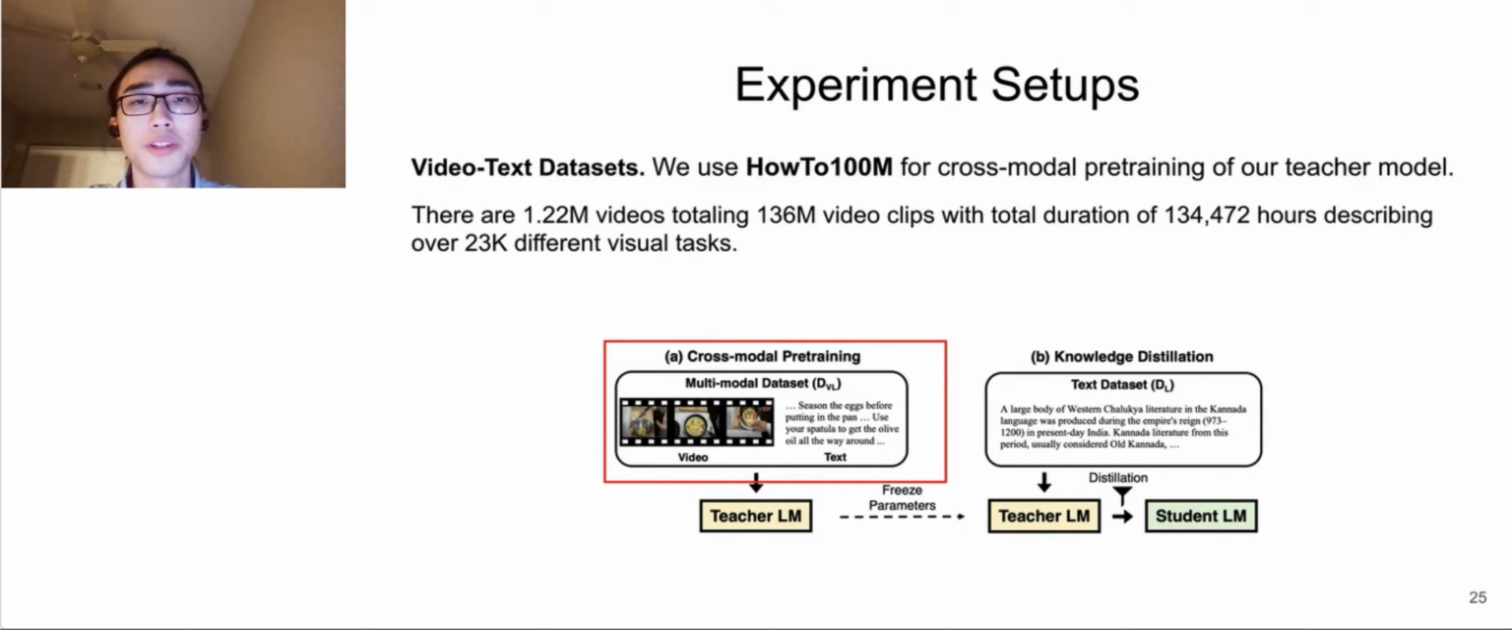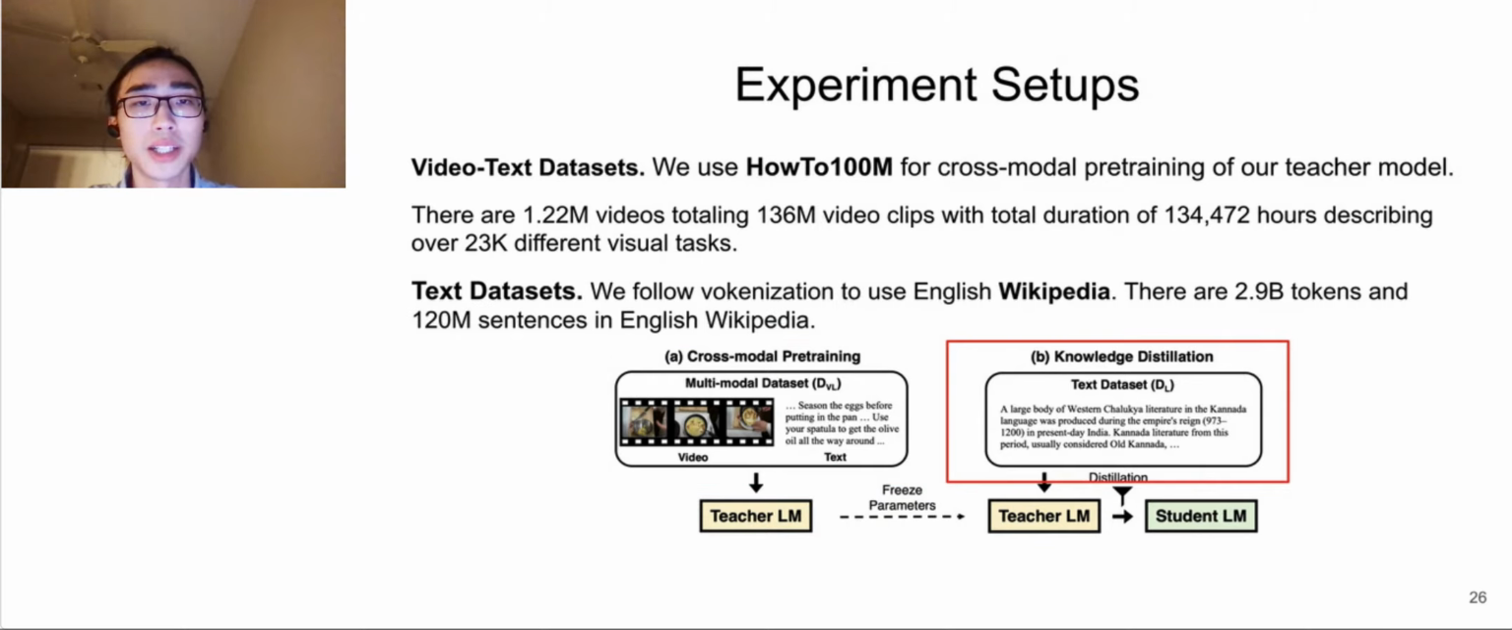We then introduce our video text and pure text datasets. We use HowTo100M for cross-modal pre-training of our teacher model. It has 1.22 million videos, totaling 136 million video clips, with a total duration of 134 thousand hours, describing over 23K different visual tasks. For the text dataset, we follow vokenization to use English Wikipedia. There are 2.9 billion tokens and 120 million sentences in English Wikipedia.